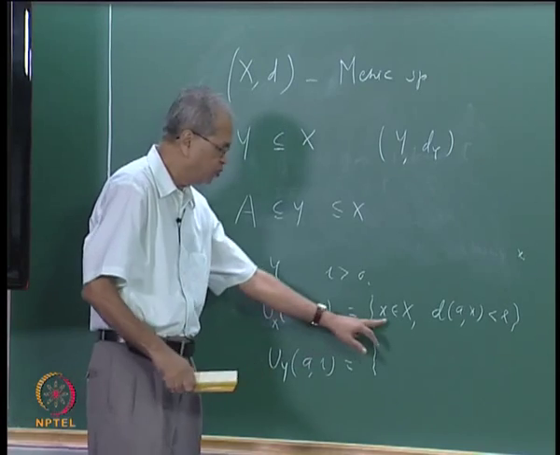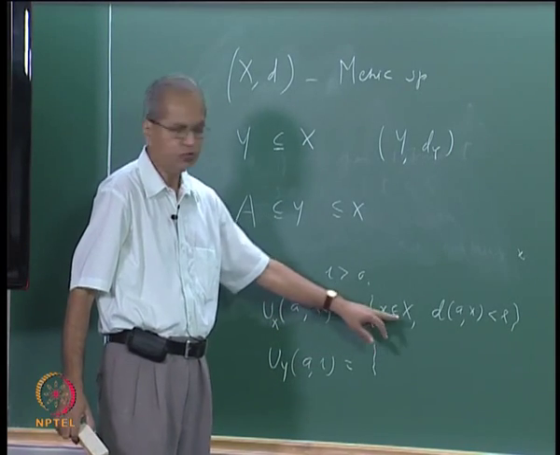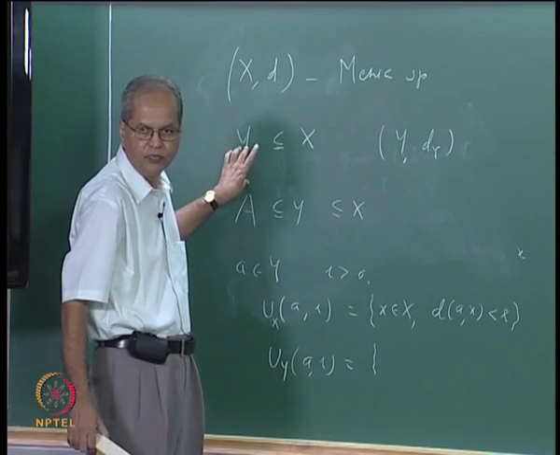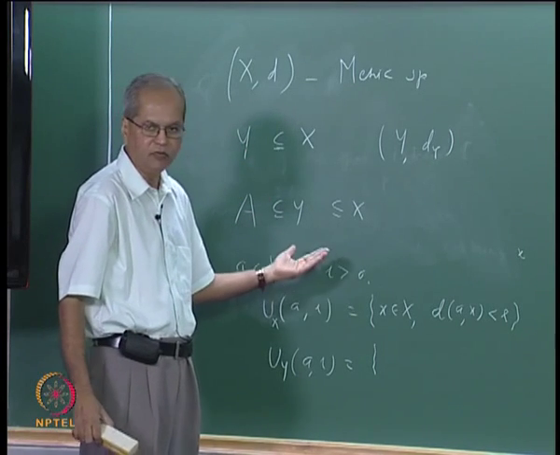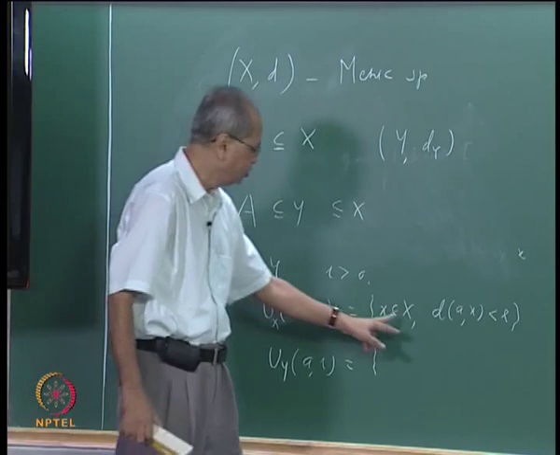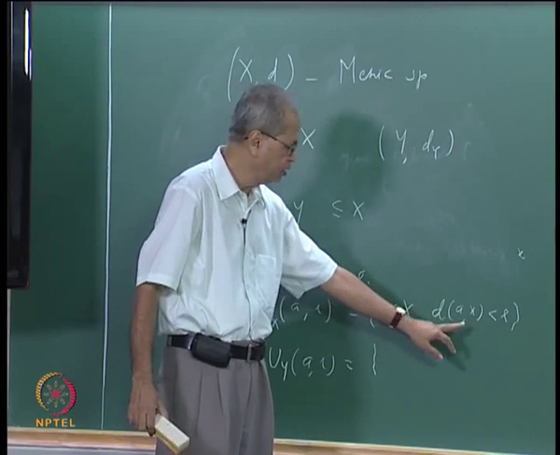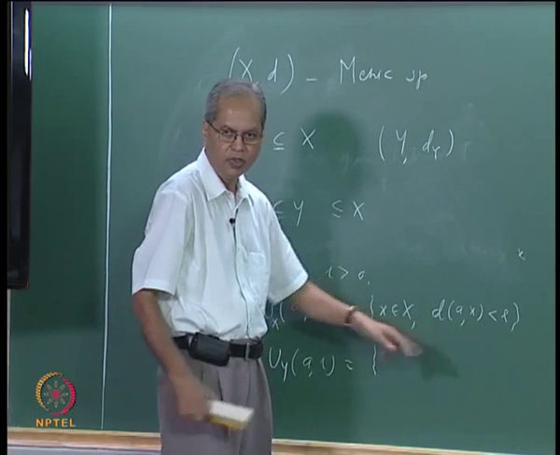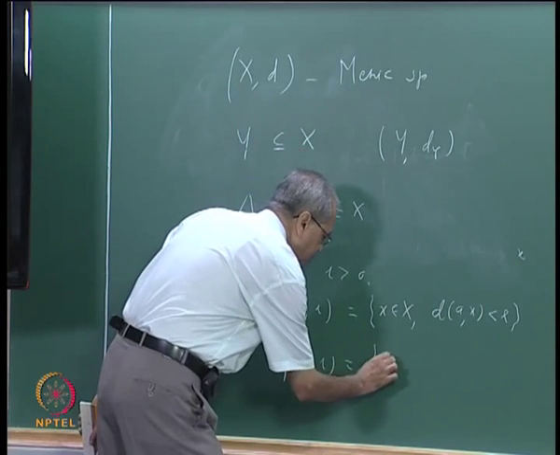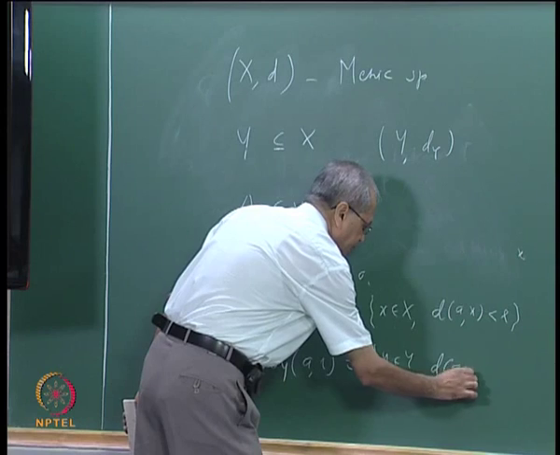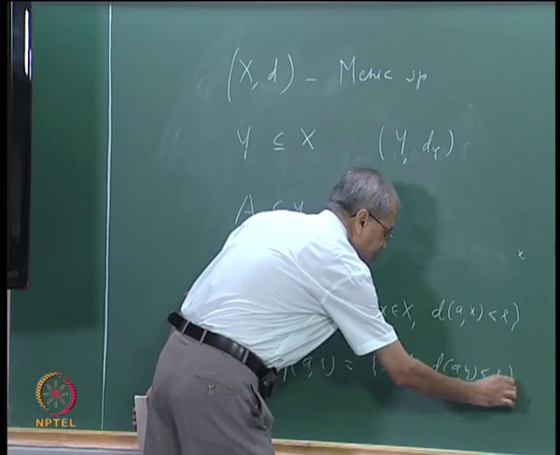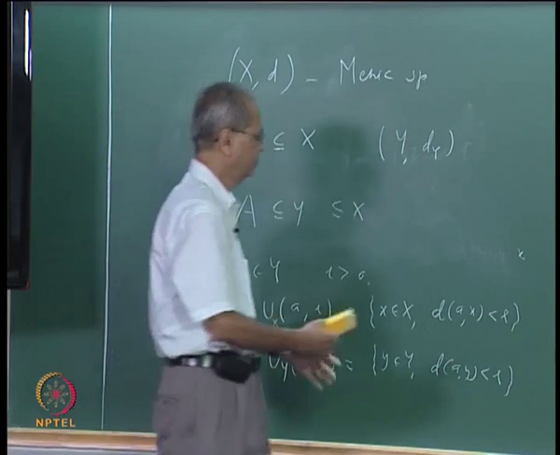Similarly, suppose I take U_Y of (a, R), what will that be? Now you cannot take all points in X, because you are only in the metric space Y. So out of all these points you take only those points which lie in Y. So that is the set of all y in Y such that d(a, y) is less than R.